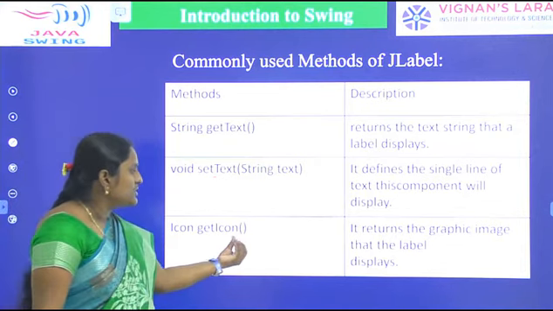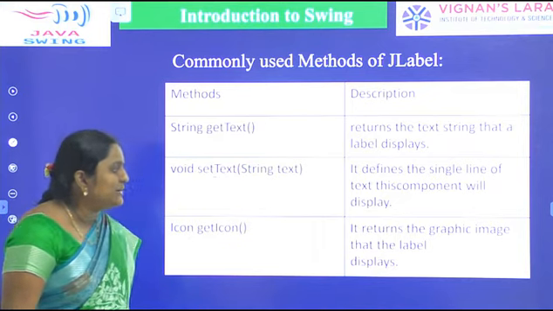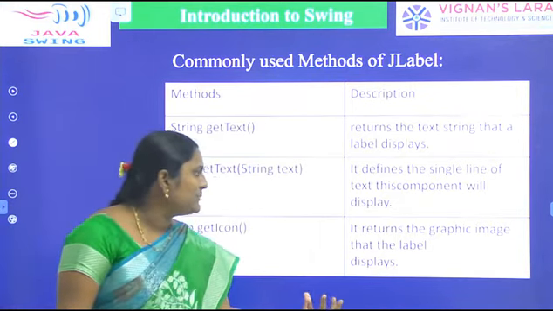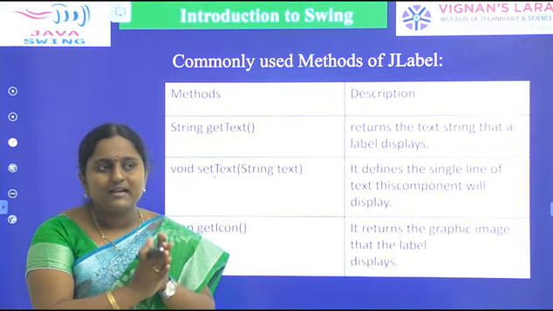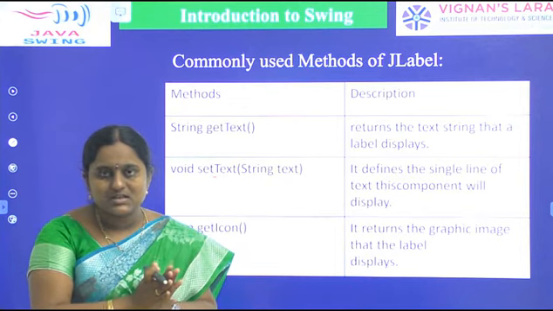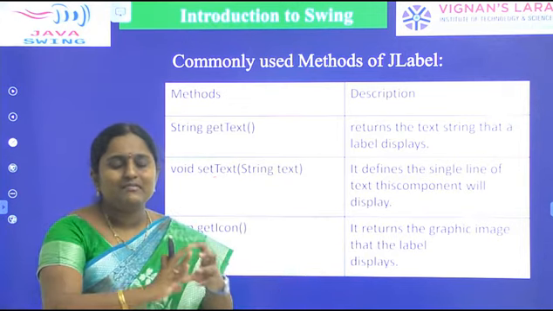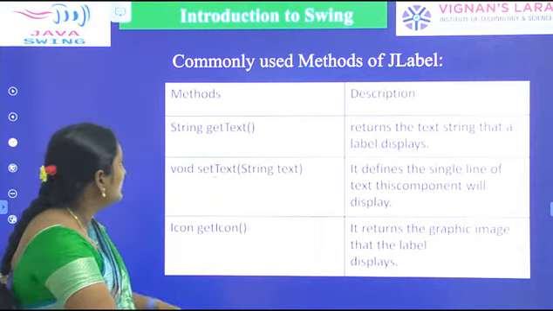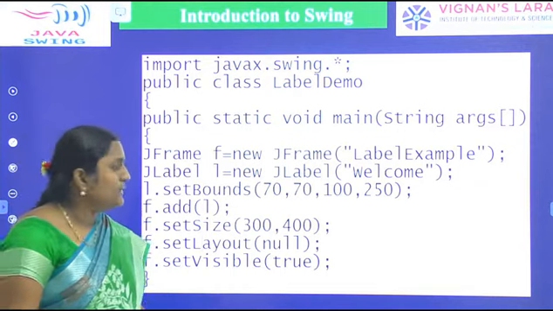Next one, getIcon. It returns the graphic image that the label displays. Here icon means we have to set one image as a label. So these constructors and methods will help us to set one image on a label. Coming to the program, let us see the program, then my doubt will be clarified.